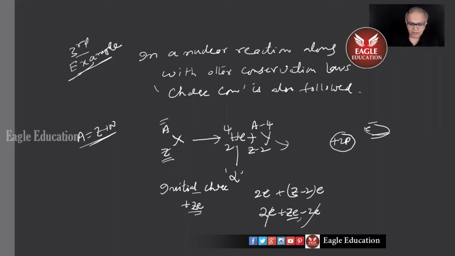So have you understood? There are no electrons involved here. We're talking of only the nuclei. Is that clear to you? That's the reason I told you the structure of matter already: nucleus, electrons around. So this is a reaction involving nucleus X and nucleus Y. A nucleus X is becoming a nucleus Y because one alpha particle is going out.